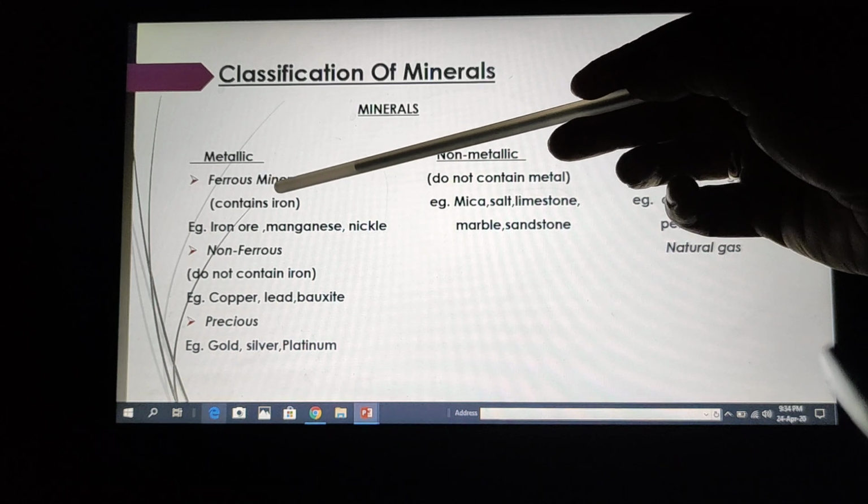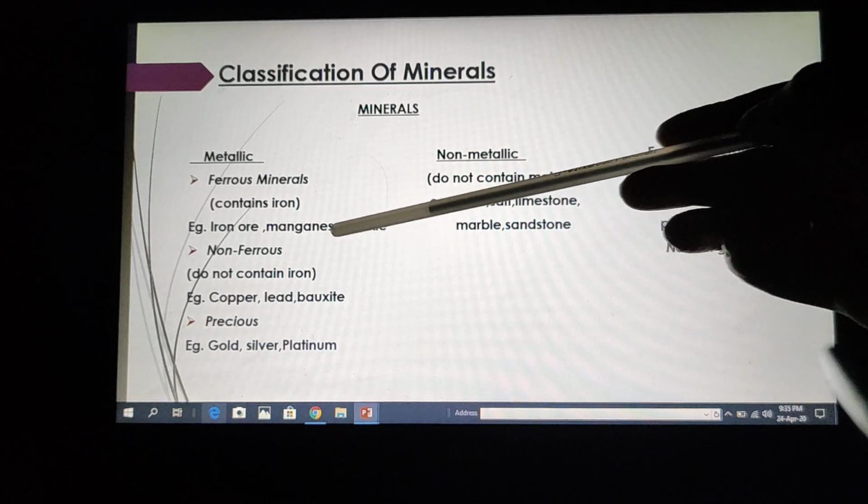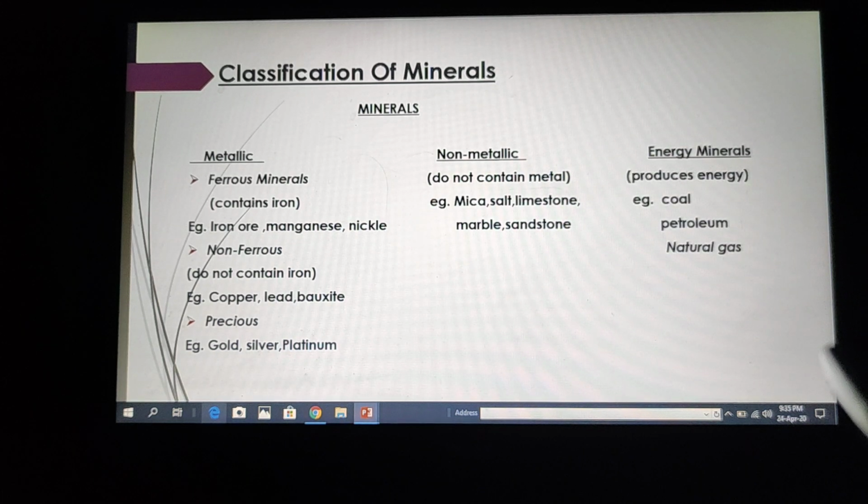Now, if we talk about metallic minerals, they are further divided into three categories. First is ferrous minerals. Ferrous means iron, so metallic minerals that contain iron are called ferrous minerals. Like we have iron ore, manganese. Then we have another category, non-ferrous minerals. These are the minerals which do not contain iron. So they might have other metals but not iron, like copper, lead, bauxite, etc. And the third category is the precious metals, which includes gold, silver, and platinum.